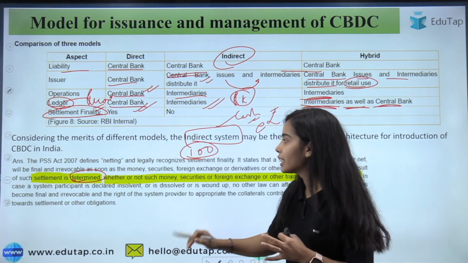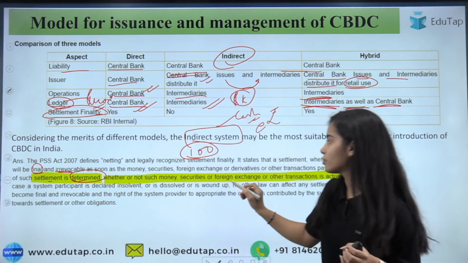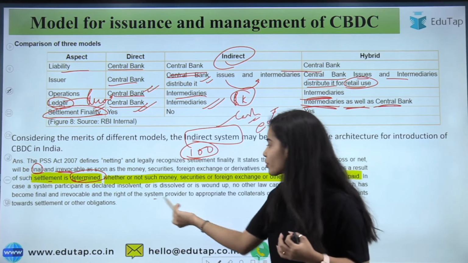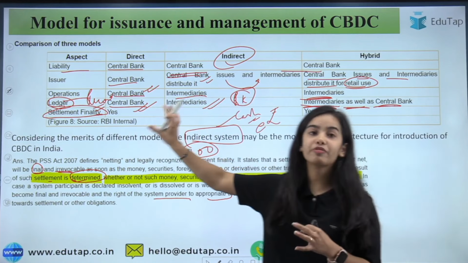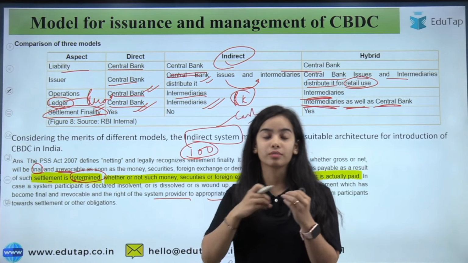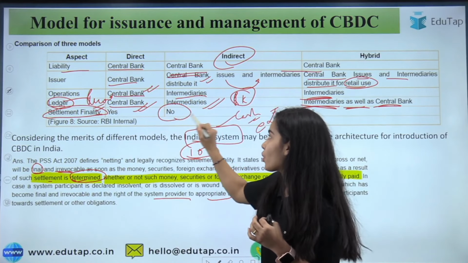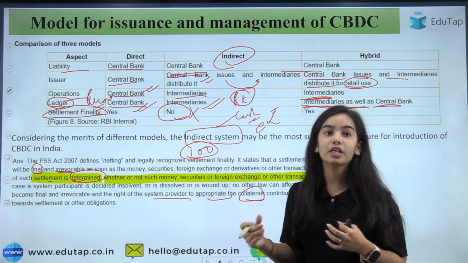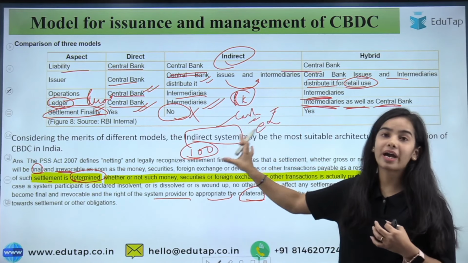So you can read all of this: when the settlement is determined, it becomes final and irrevocable. You have to pay even if you have become insolvent. So the system provider can use the collaterals to take out the money. That is settlement finality, because the RBI is the one that knows that this kind of promise has happened, because the RBI is keeping the record. Here the RBI is not keeping the record, so the RBI does not know what is going on, and the intermediaries do not have that much power to do the settlement finality, and that's why here the settlement finality is not there.